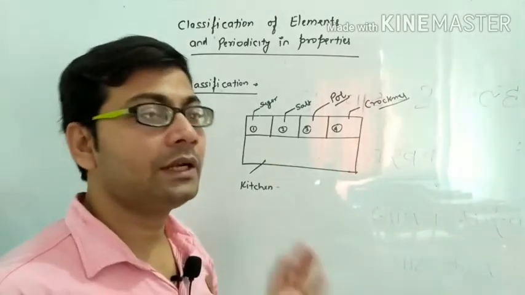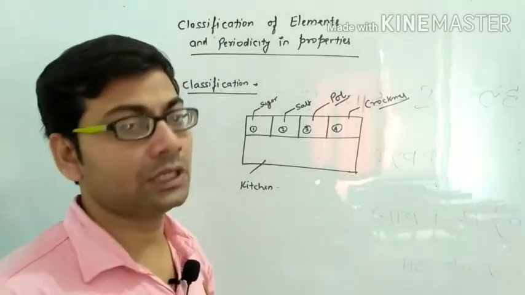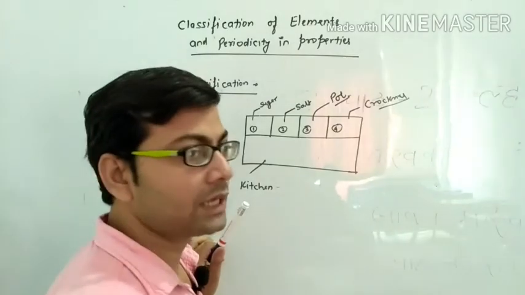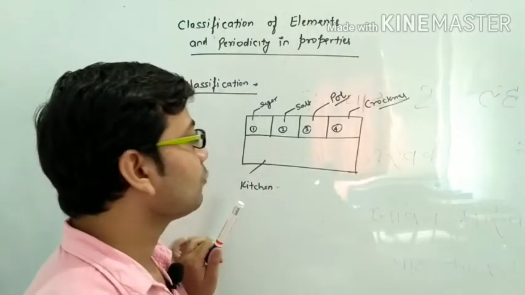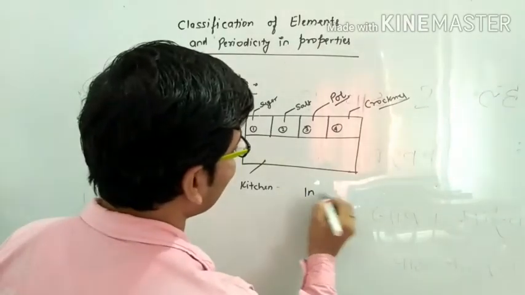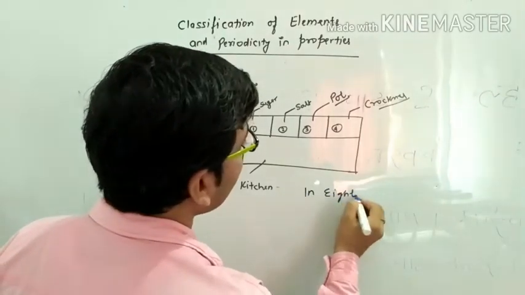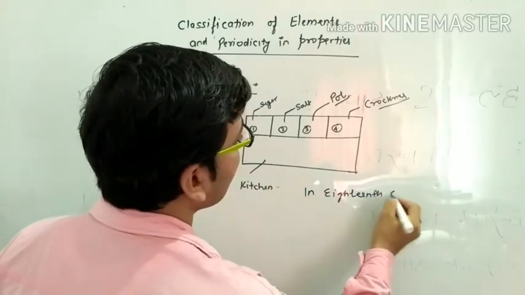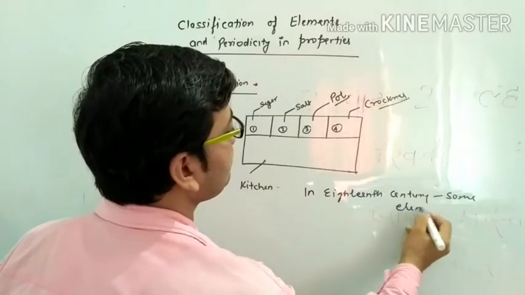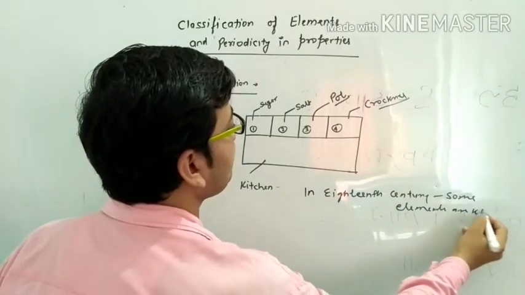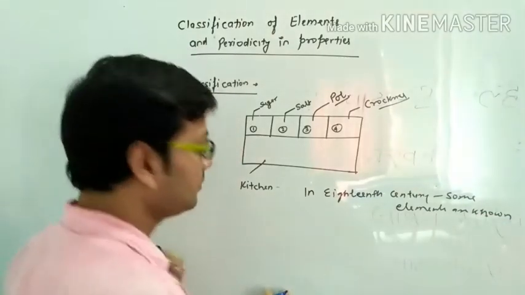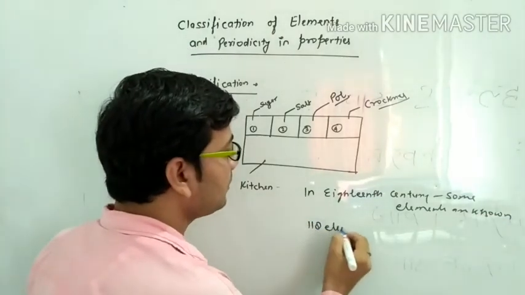Similarly, in the 18th century, only some elements were known, but now 118 elements are known.